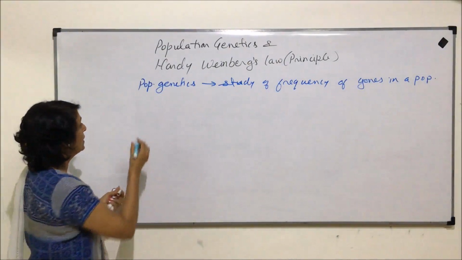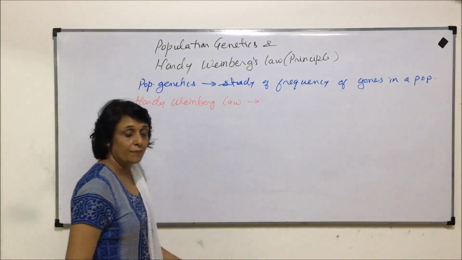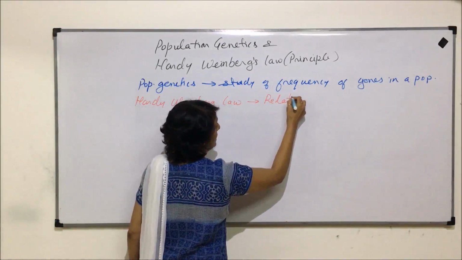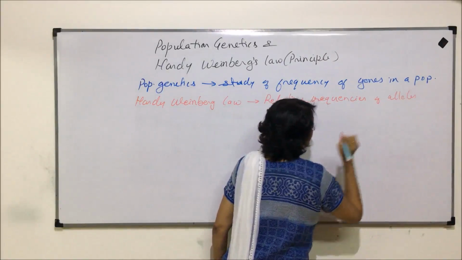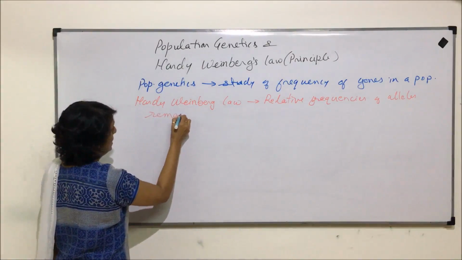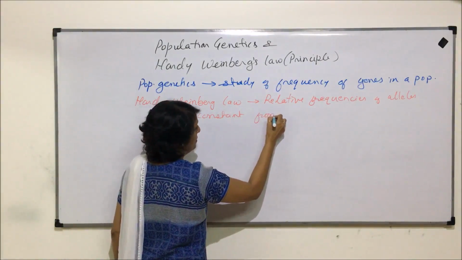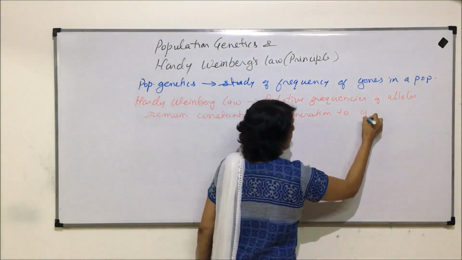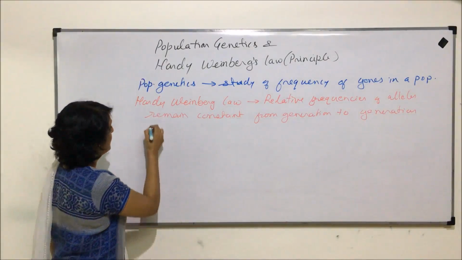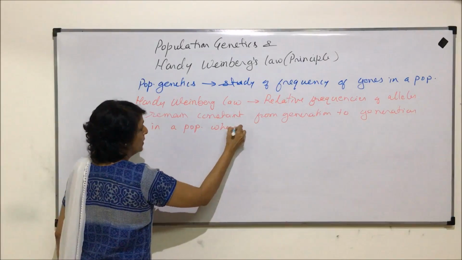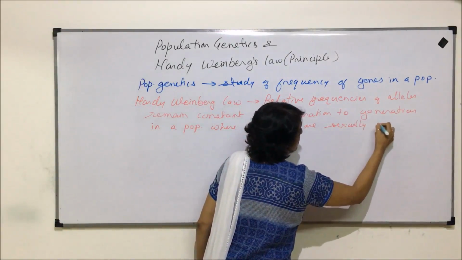Now, Hardy-Weinberg Principle or law says that the relative frequencies of alleles remain constant from one generation to the next, or from generation to generation, in a population where the organisms are sexually reproducing.